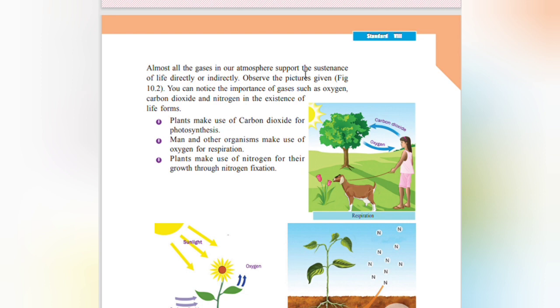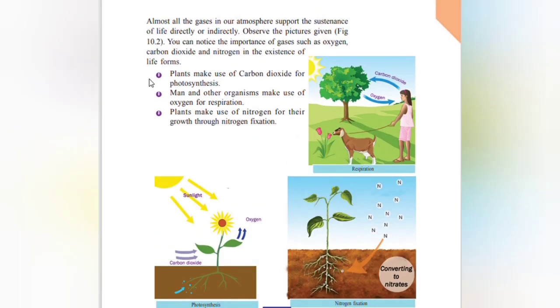Observe the picture given. You can notice the importance of gases such as oxygen, carbon dioxide and nitrogen in the existence of life forms. Plants make use of carbon dioxide for photosynthesis. Man and other organisms make use of oxygen for respiration. Plants make use of nitrogen for their growth through nitrogen fixation.